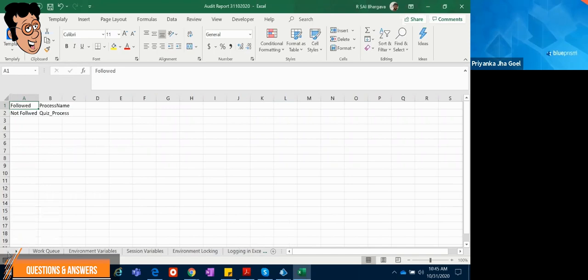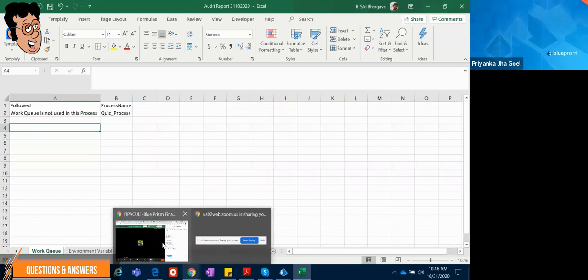Shiva, on the same lines as what Benny asked, I also had a question. So you are checking each stage in the process and object if the desired exception that you get from XML is there or not? Are you checking code at stage level for each process and object?